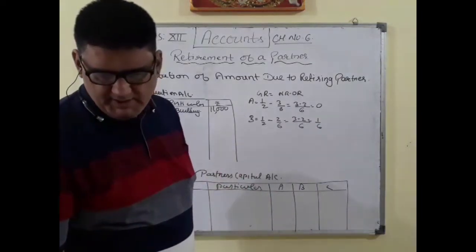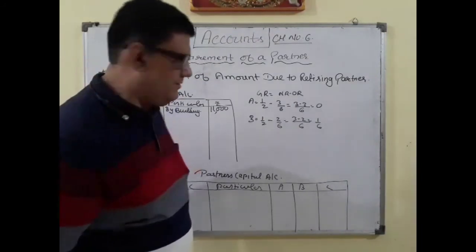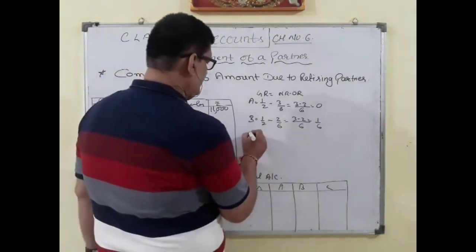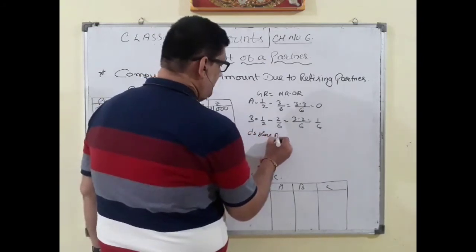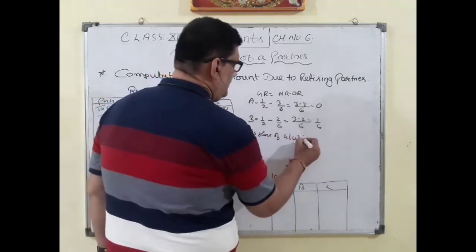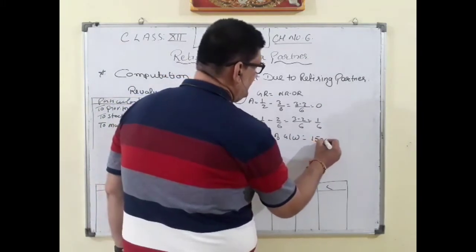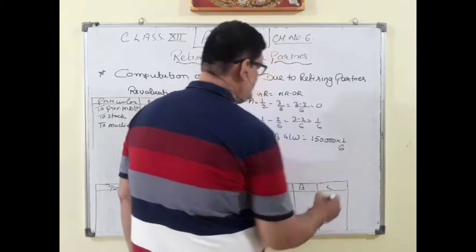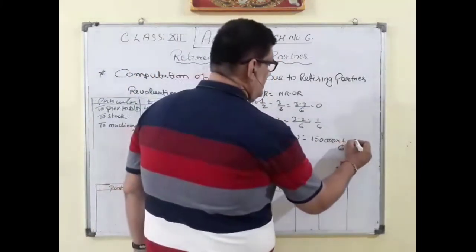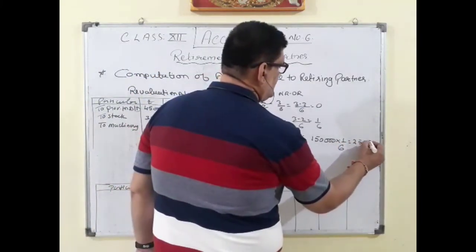Now it is said that goodwill of the firm is valued at 1,50,000. So we have to find out C's share of goodwill. This is 1,50,000, the firm's goodwill, into C's share 1/6. So this is 25,000 rupees.